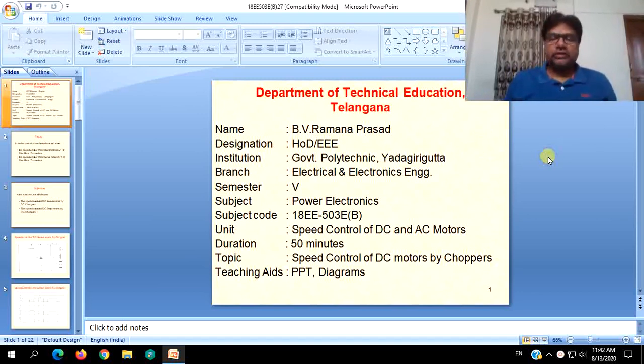In the previous session we have discussed the speed control aspects of DC motors from the point of view of electrical and then applied the power electronic concepts to the speed control of DC motors, again according to the procedures which are adopted in electrical systems. That is, for the case of DC shunt motor, supply voltage control, armature control and flux control likewise.